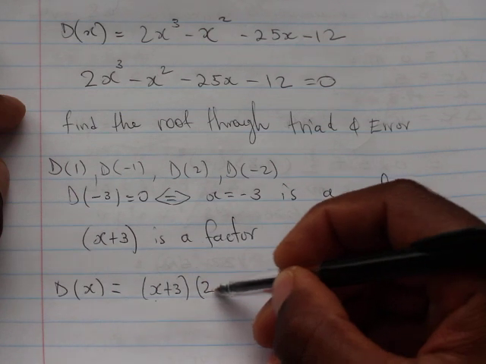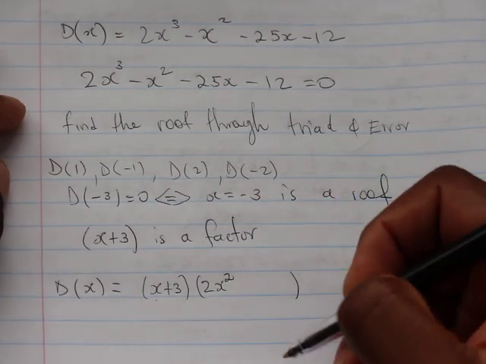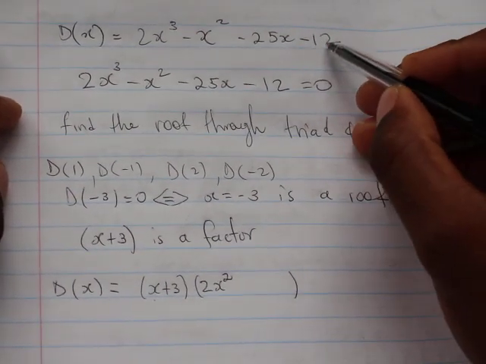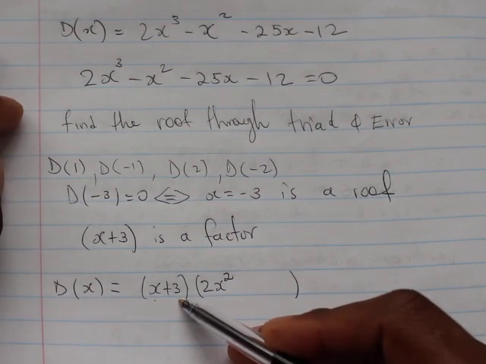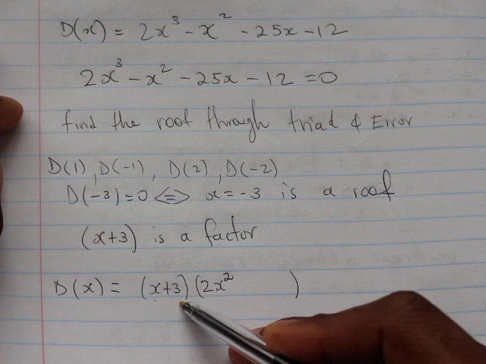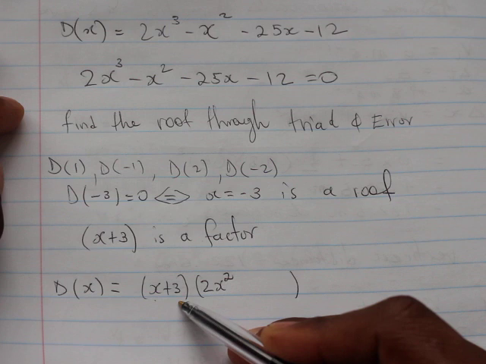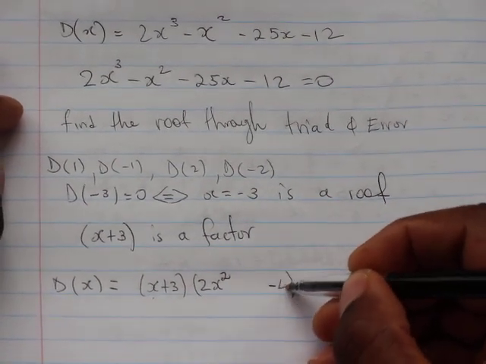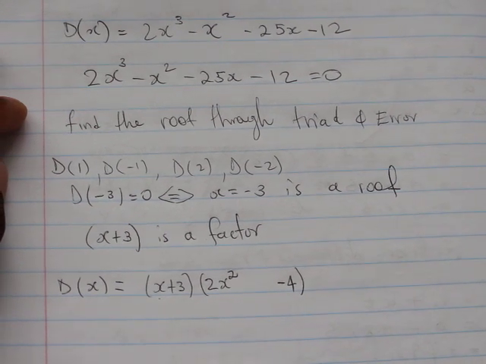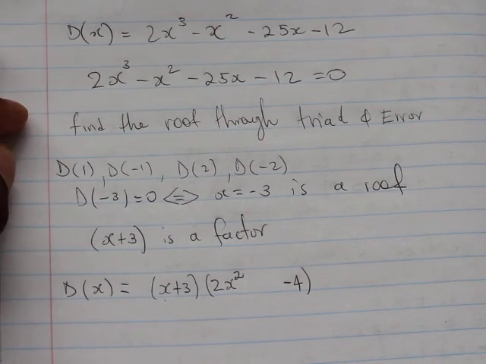I bet you said 2x squared. And then to get our minus 12, what do we need to multiply our 3 with? I bet you said negative 4.